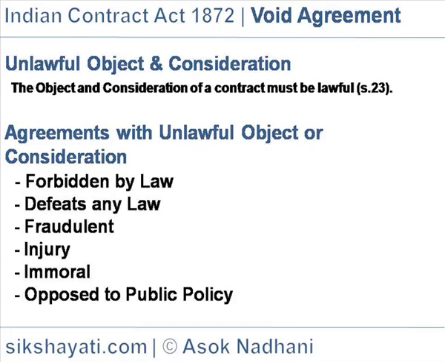Fraudulent: an agreement made for a fraudulent purpose is void. Example: A, B and C enter into an agreement for the division among them of profits gained from a fraudulent act. The agreement is void.